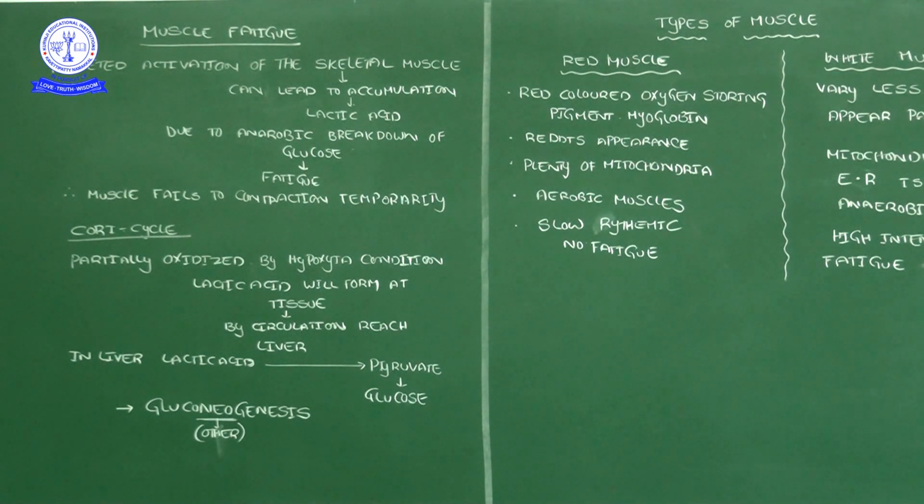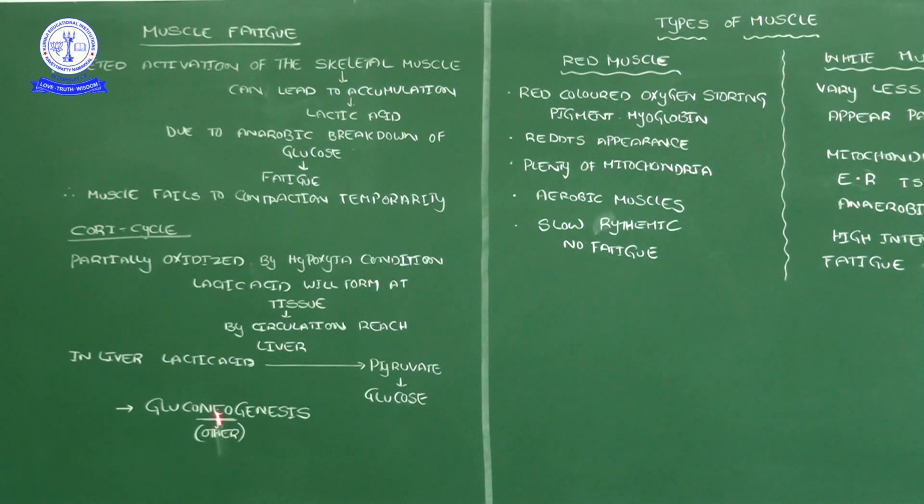So here glucose is produced from substances other than glucose. Glucose is one of the monosaccharides, correct? We know in digestion, polysaccharides give disaccharides, and disaccharides give monosaccharides. Here glucose is a monosaccharide, but it is not produced from any saccharide. It is produced from non-saccharide particles, just from acids.